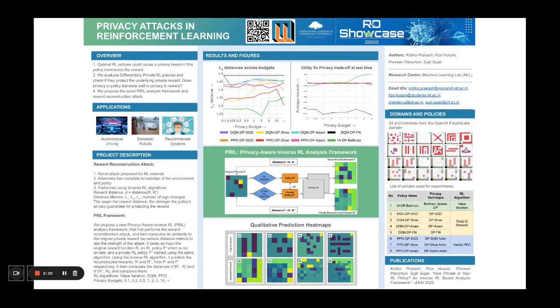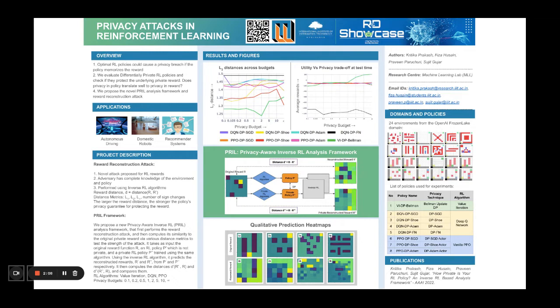reconstructed reward. And then it finally computes the distance between the original and reconstructed rewards and compares this distance with other similar distances computed from private policies with varying privacy budgets. The larger the distance, the stronger the privacy guarantee in protecting the reward function.